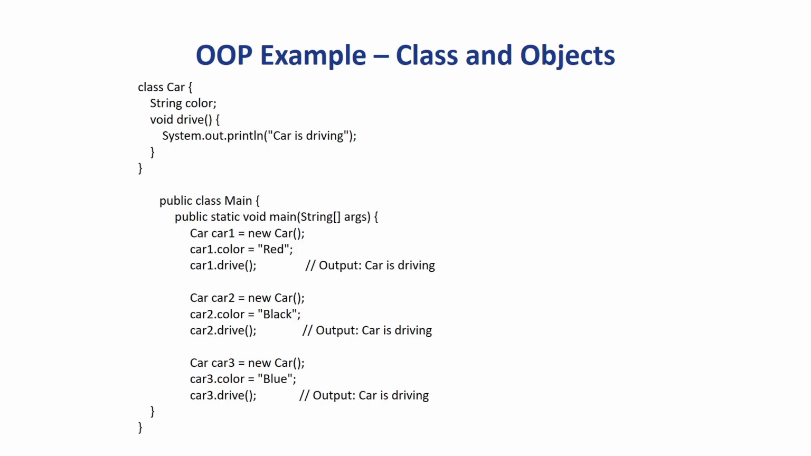So here the class Car is the blueprint, or just a template. We created car1, car2 and car3 as three separate objects from the same class. Each car has its own color or behavior, but all of them came from the same blueprint. So this is how object-oriented programming lets us reuse code easily.